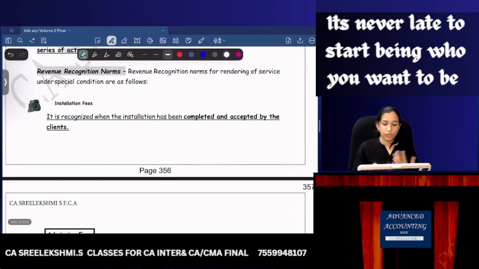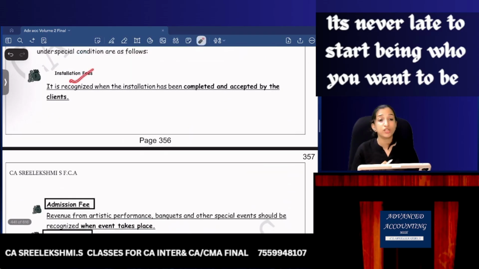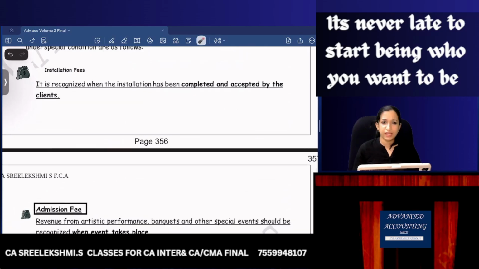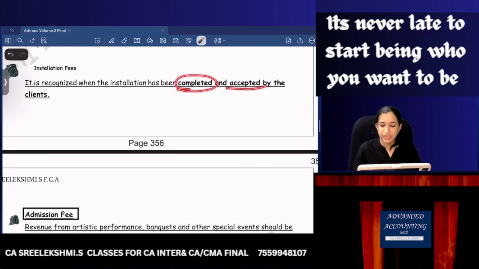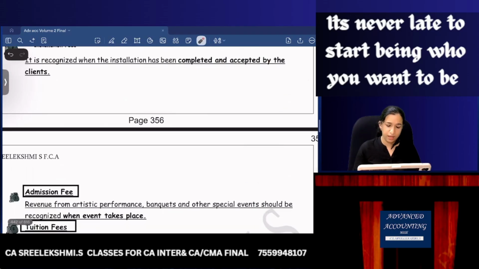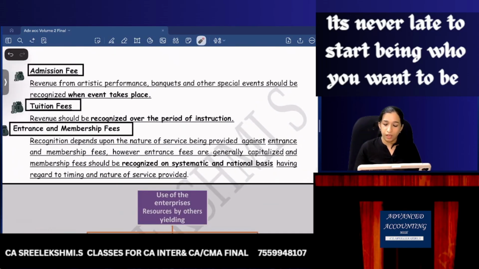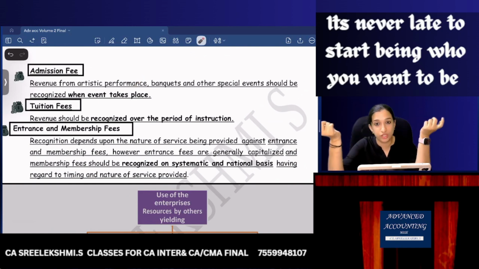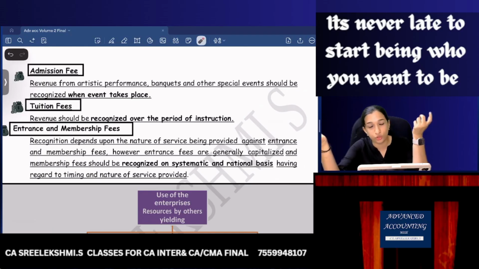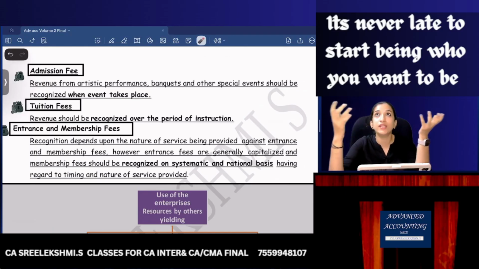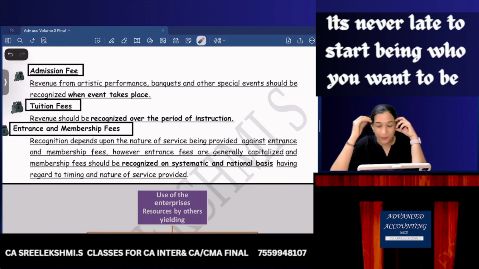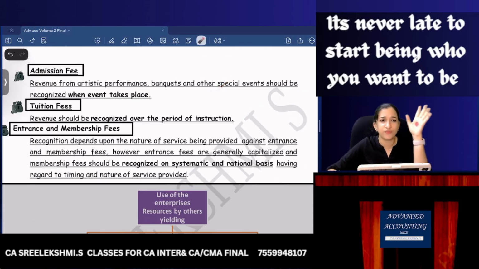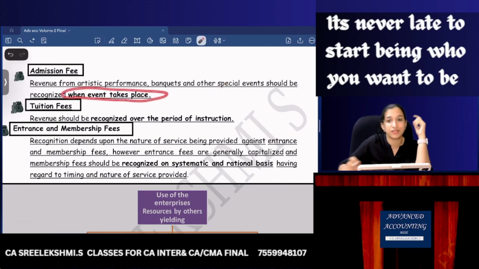So now revenue recognition norms, installation fees. It is recognized when the installation is completed and accepted by the clients. Okay. Admission fee. Say admission fees for an artistic performance. For example, you have taken tickets for a music show by Shreya Ghoshal or A.R. Rahman. Once the event takes place, you can recognize revenue. Or other special events, when the event takes place.